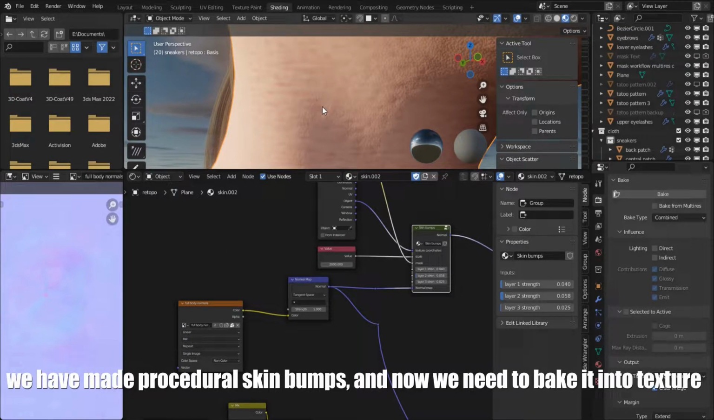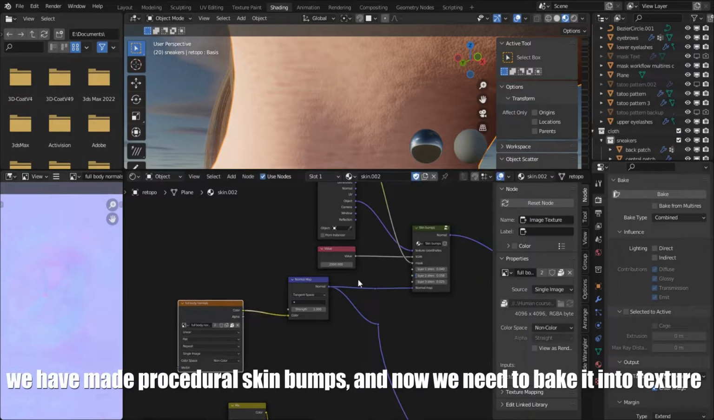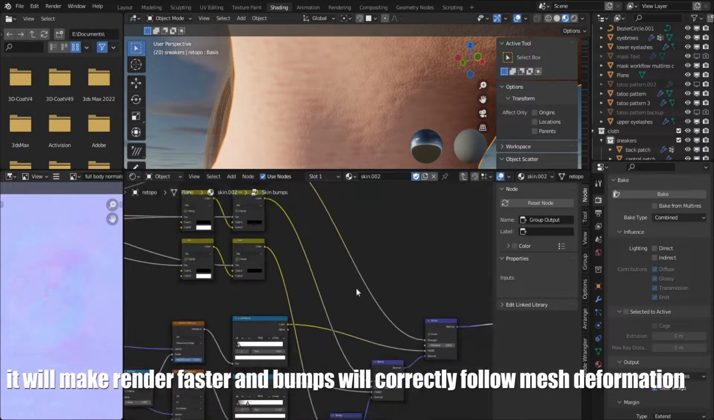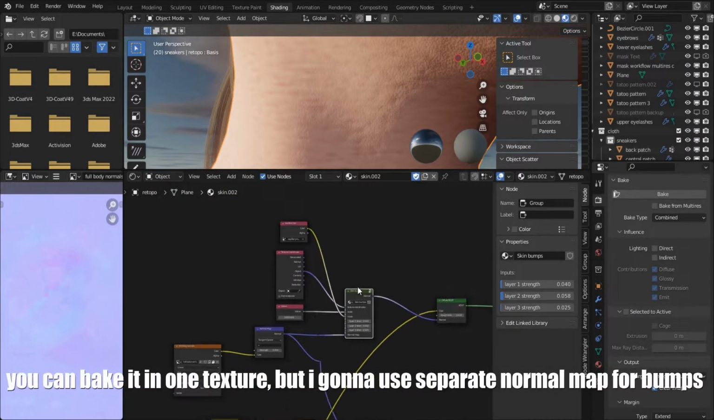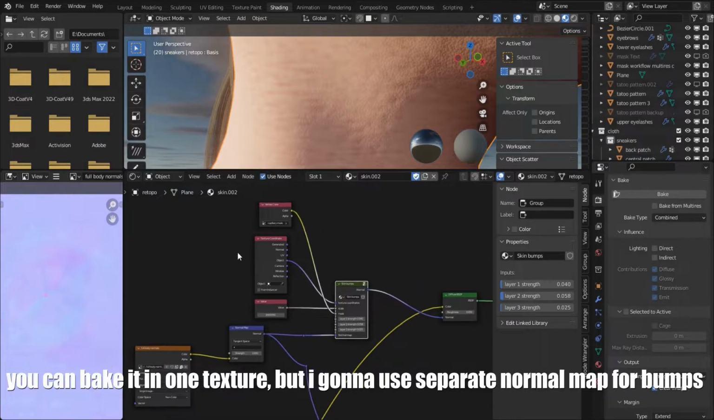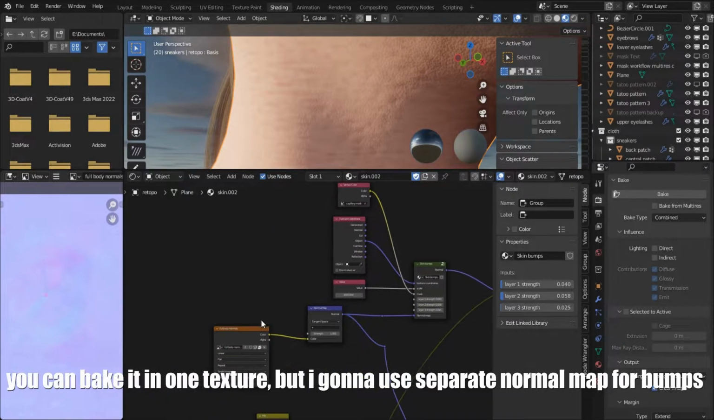We have made procedural skin bumps, and now we need to bake it into texture. It will make render faster, and bumps will correctly follow mesh deformation. You can bake it in one texture, but I'm gonna use separate normal map for bumps.